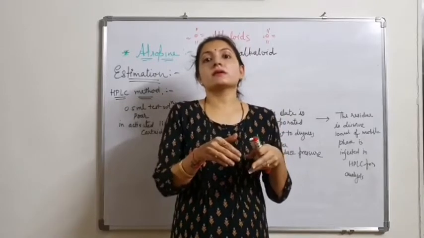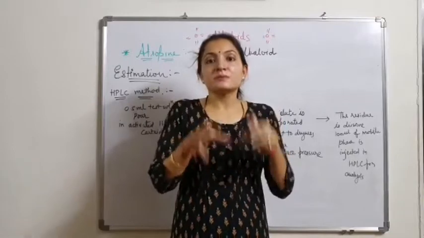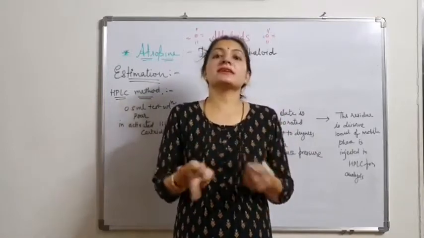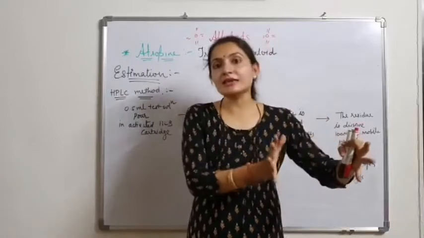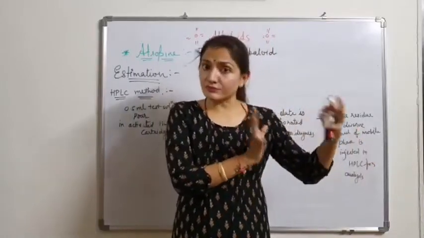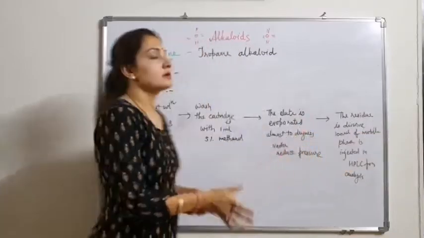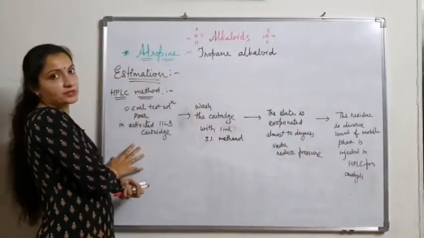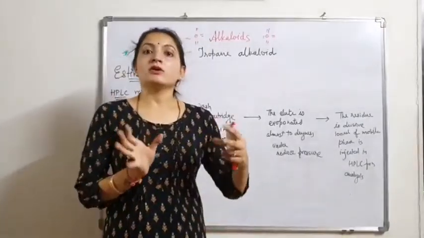Our test compound in the mobile phase is injected into the HPLC for analysis. At the end, in the analyzer, we detect the result. So here the analysis or estimation of atropine is done by high performance liquid chromatography.